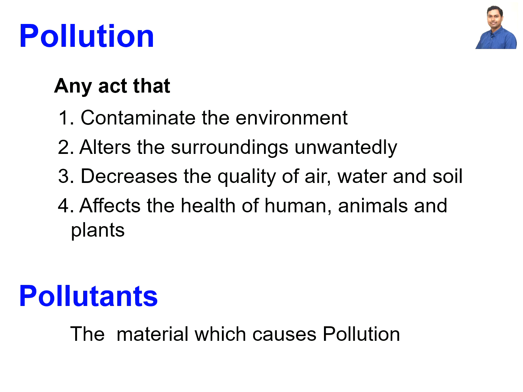Next, what is pollution? Pollution is something which contaminates the environment. It can also alter the surroundings unwantedly, and it can decrease the quality of the air, water, or soil. It can affect the health of humans, animals, and plants. If we see that, then we can call it pollution.